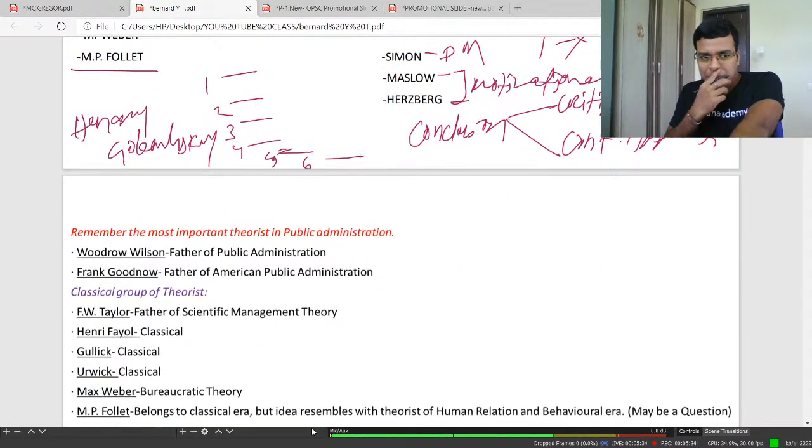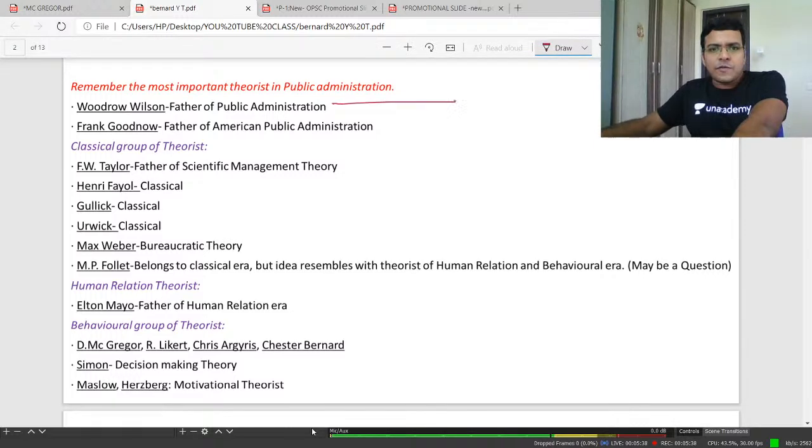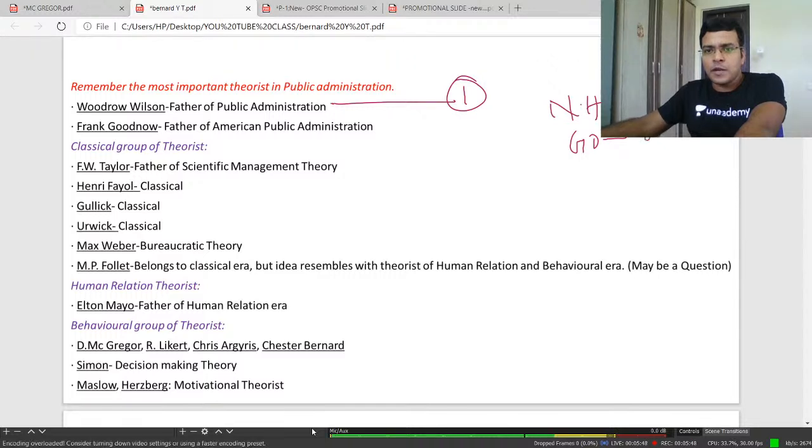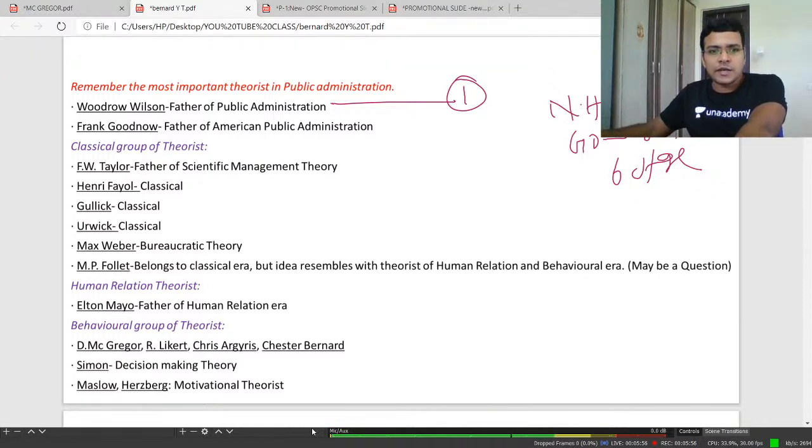Again, this chart, same thing. Woodrow Wilson, this is the first stage. I have told you Nicholas Henry and Golembiewski gave six stages of the historical development of public administration. Just remember the four stages. This is the first stage, the classical principles approach.